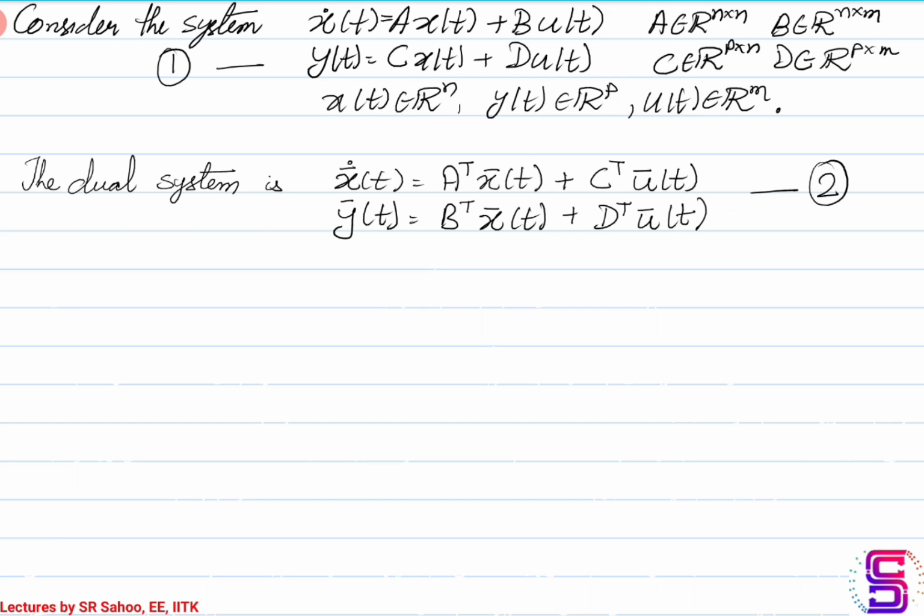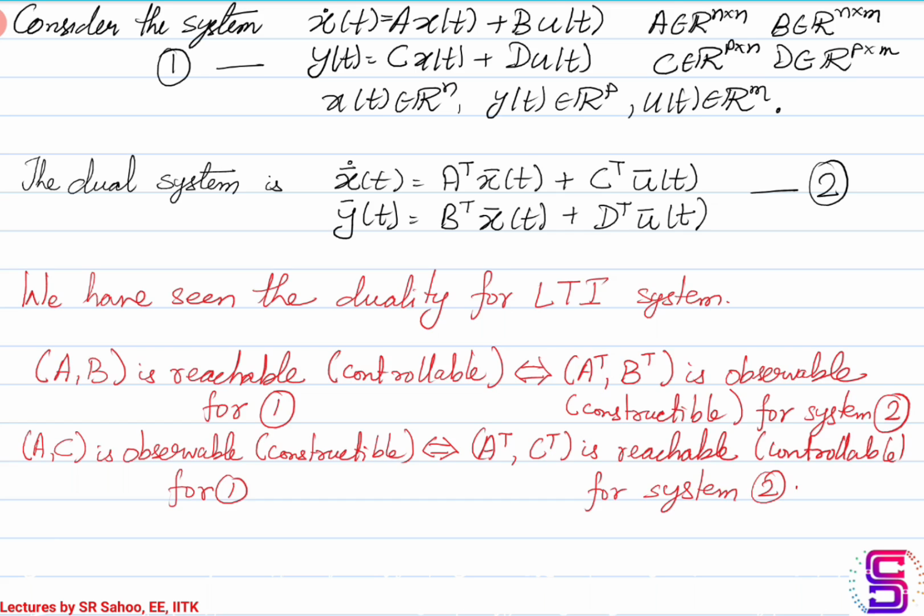The dual system of this particular system is shown in 2. From the duality for LTI systems, we already know that the pair AB for system 1 is reachable if and only if the pair A transpose B transpose for system 2 is observable. Similarly, the pair AB for system 1 is controllable if and only if the pair A transpose B transpose for system 2 is constructible.